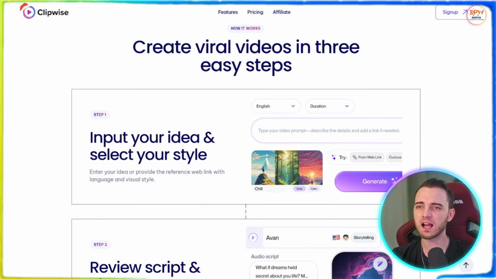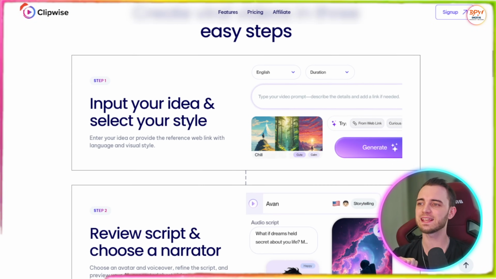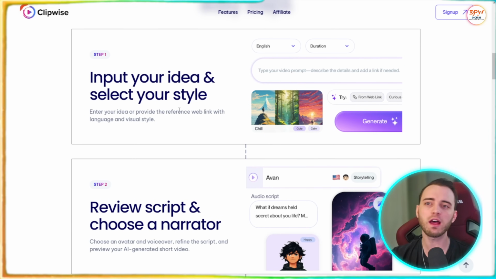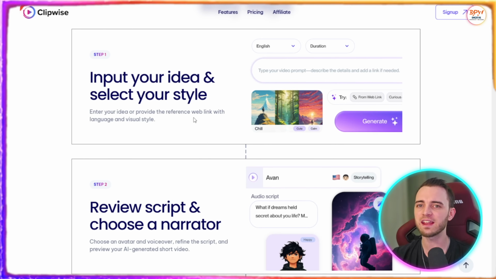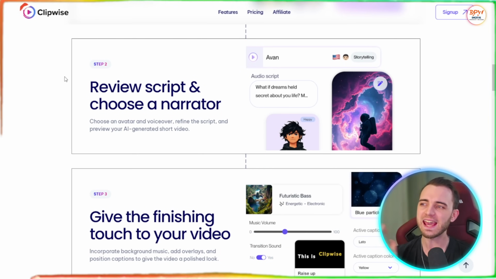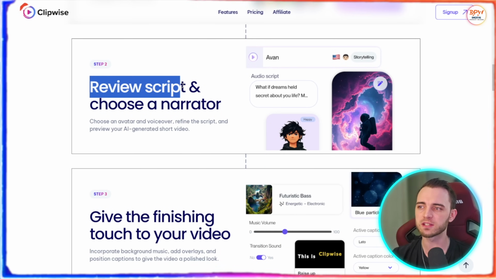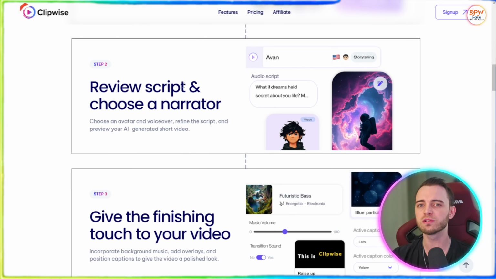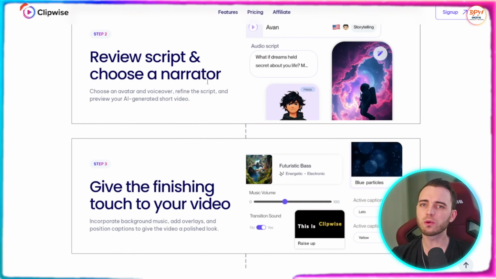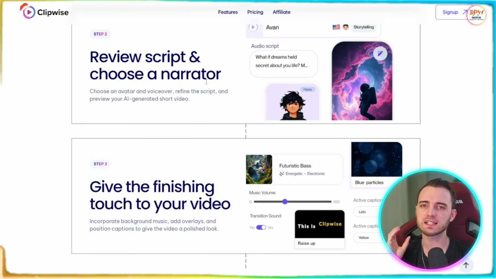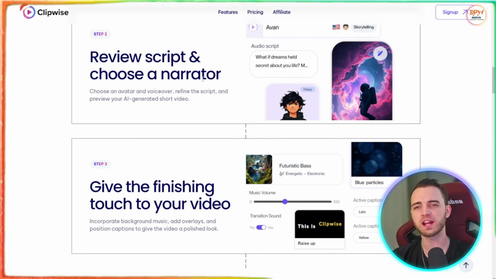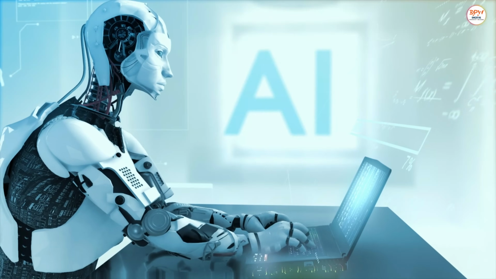The steps on this are super simple. As you can see here, you just input your video idea as a prompt, select the style of video that you want, and then you essentially just press generate. After you press generate, it's going to give you a script to review, and then you can also choose a narrator who will be your voice in the video. It's also going to give you some imagery that you can actually scroll through and check. You can also upload your own imagery that you've generated in your own AI platforms, which is good.